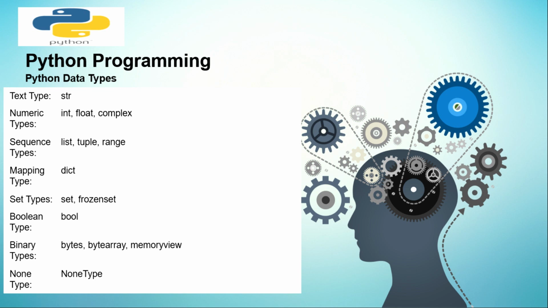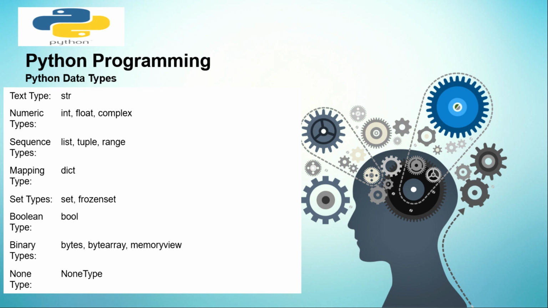If you store it as text, say I'm typing this, it's called a string. There are numeric types, which are integer, float, and complex. We will see the difference between them. There are sequence types: you put it in a list, a tuple, or a range. And then you have something called a mapping, which is a dictionary.